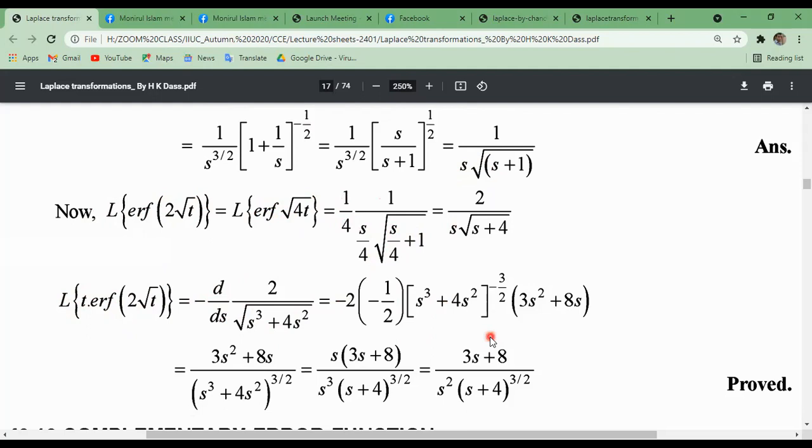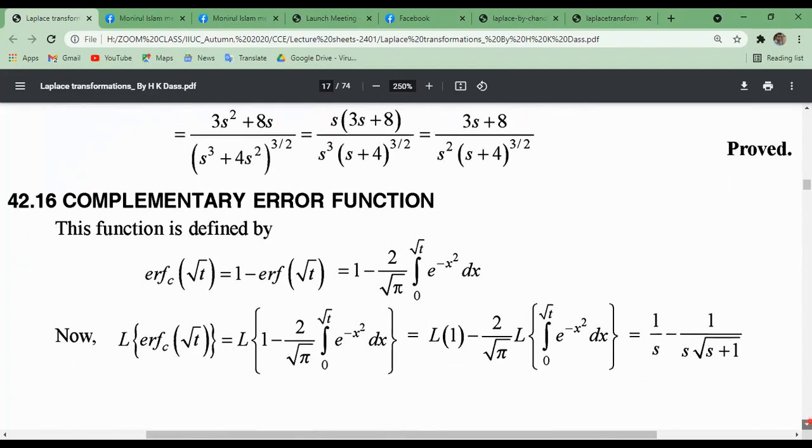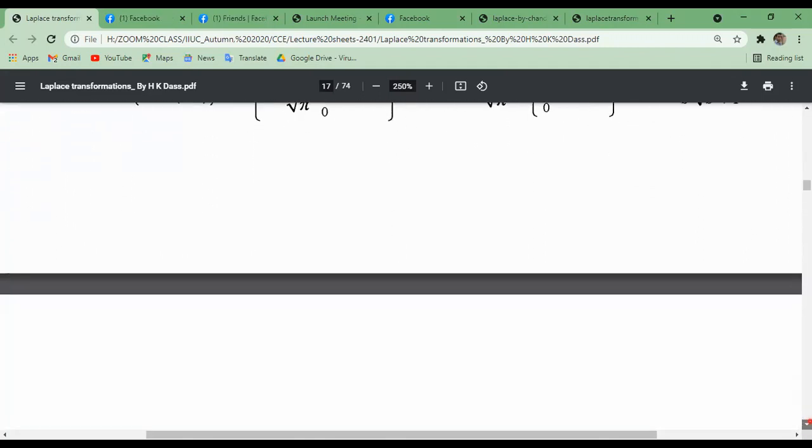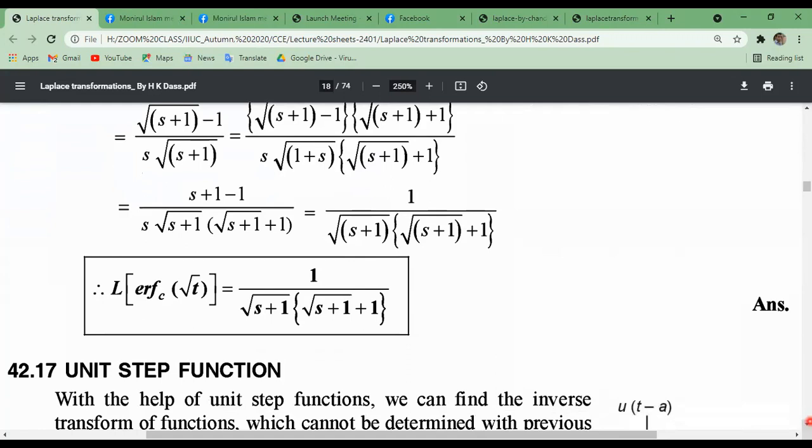So first derivative of this, by the differentiation of this, we can write using the x to n formula, n into x to n minus 1. S is the variable. So Laplace transformation of error function root over t can be written as 1 by root over s plus 1, root over s plus 1 plus 1. This is the standard Laplace transformation of error function, and this proof is left for you. Try it at home.